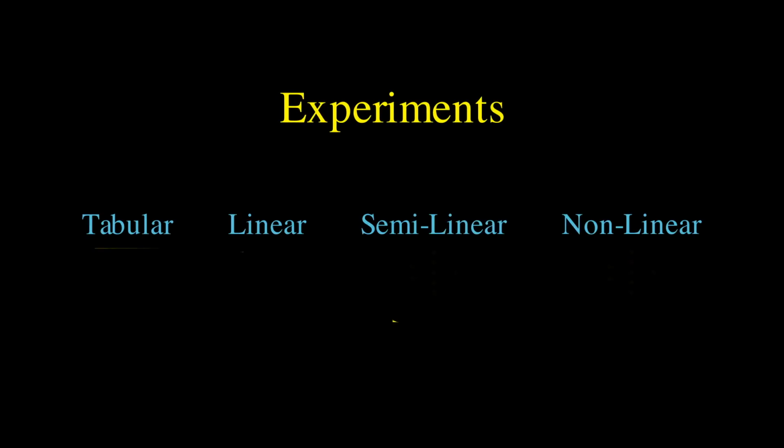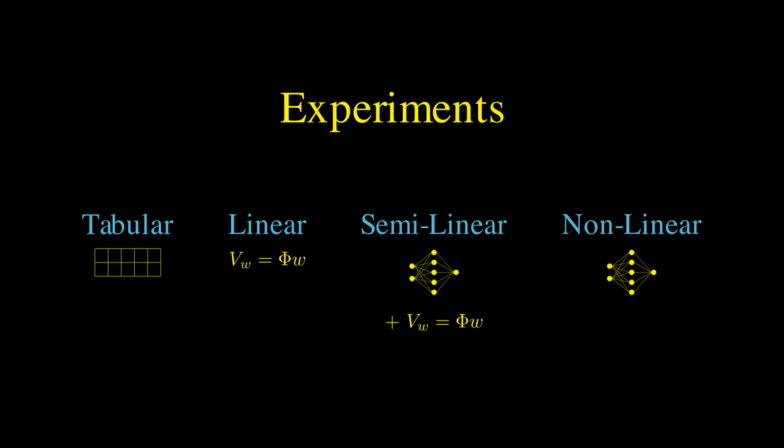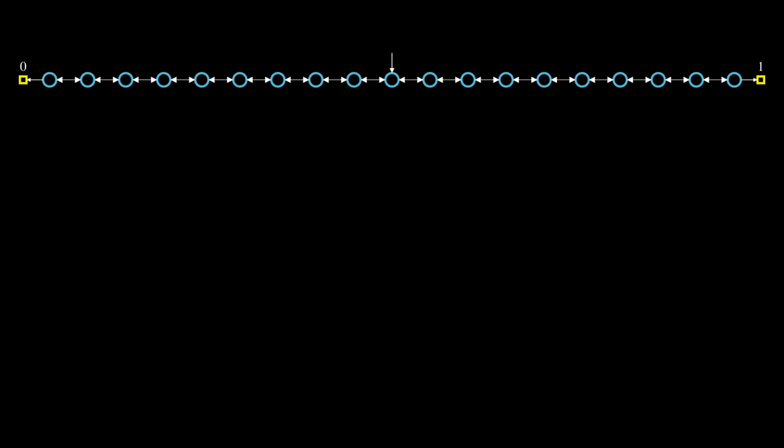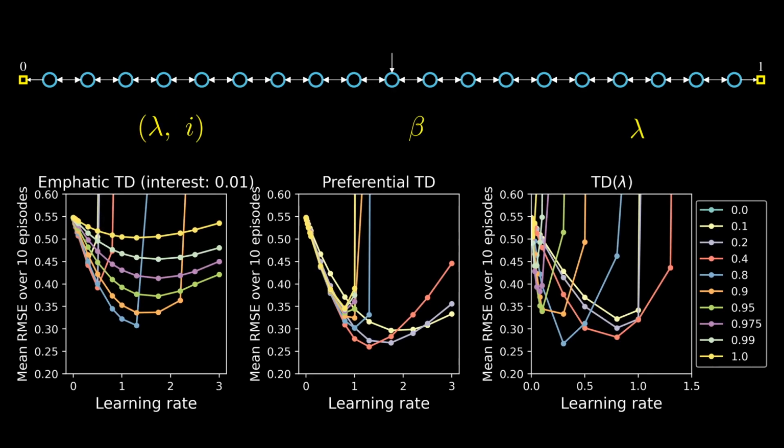We ran a bunch of experiments to test PTD empirically. First, we tested PTD against TD lambda and ETD on the 19-state random walk task in the tabular setting. Upon testing on several fixed hyperparameter values, we observed that PTD had a favorable bias variance trade-off compared to other methods. PTD also behaved well for a wide range of learning rates.